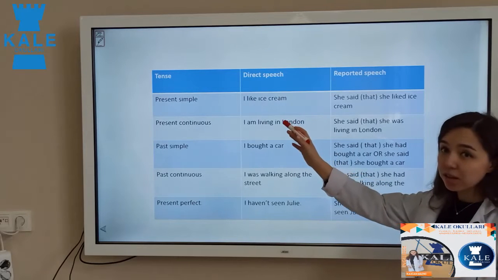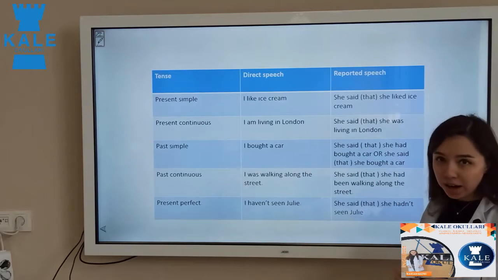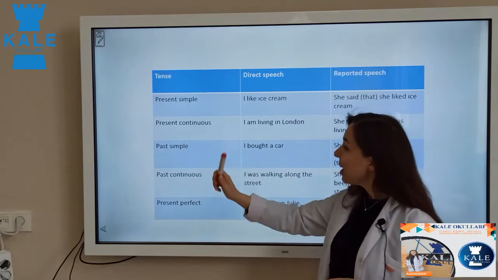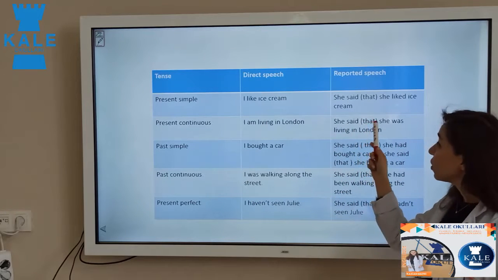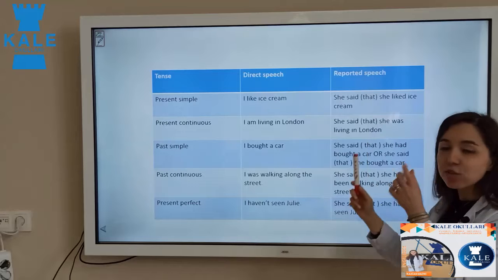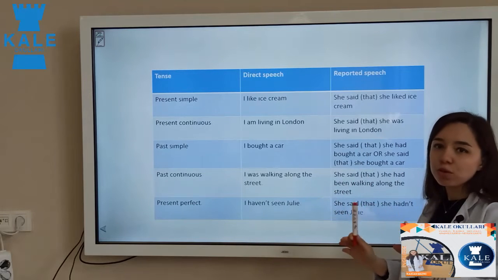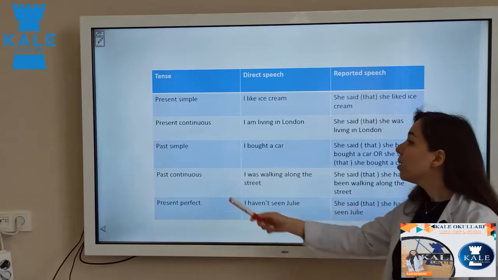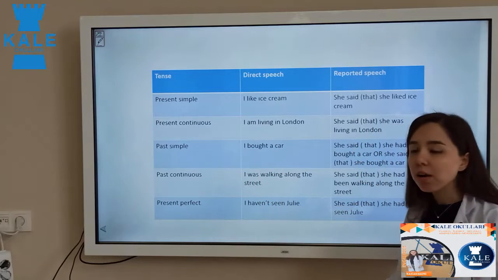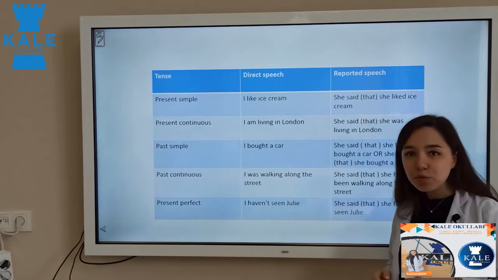It's past continuous, yes, because was plus ing here. So, past simple, and just pay attention that that is in the bracket. Yes, you can write them or not. It's up to you. It's not that much important thing. Past simple. I bought a car. Bought is past simple form of buy.